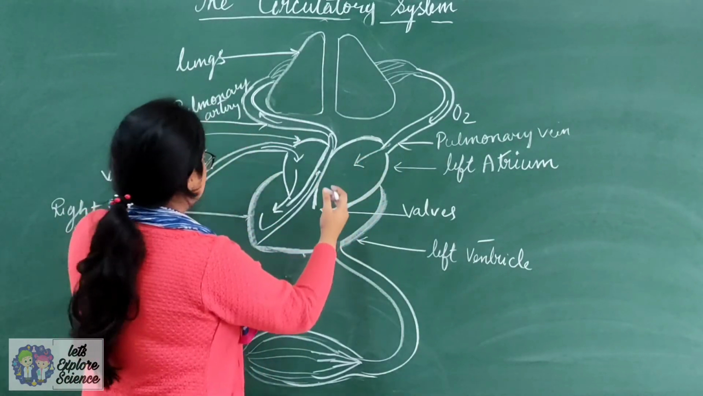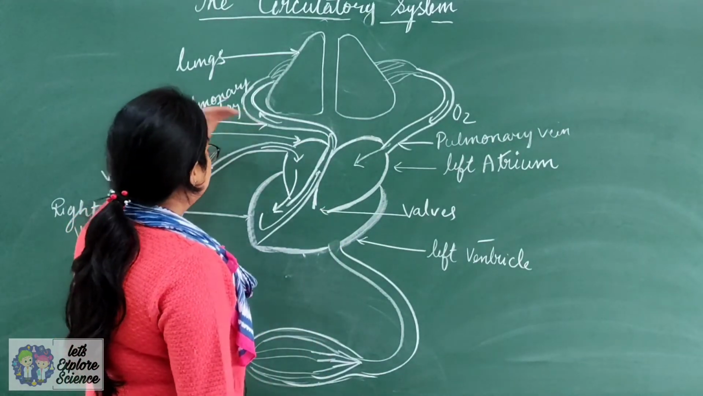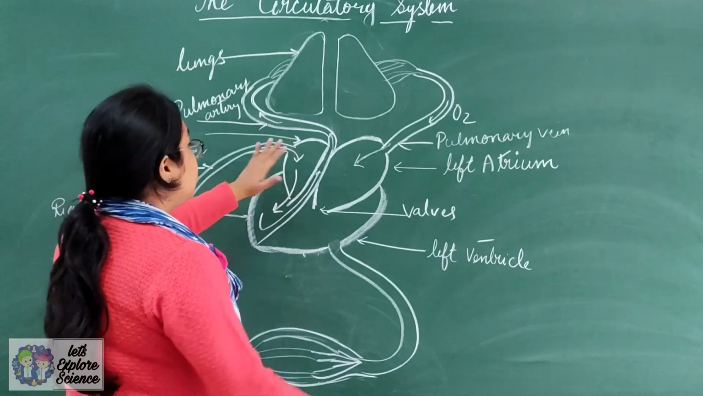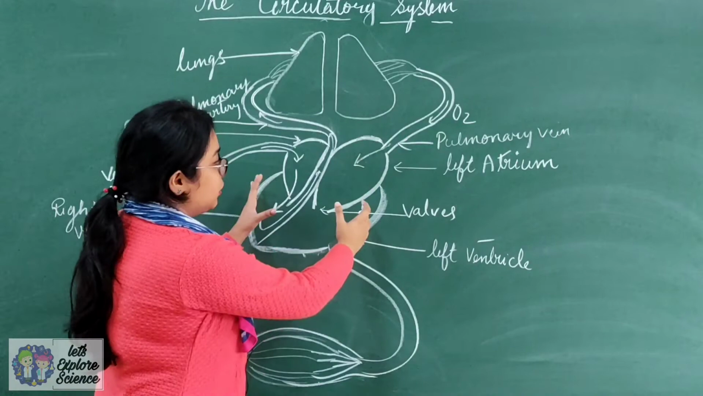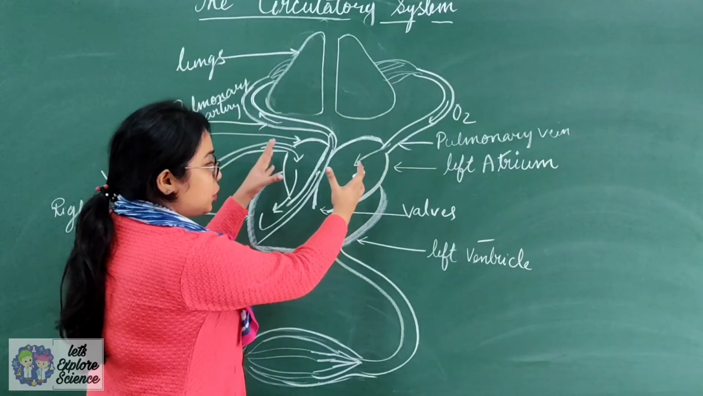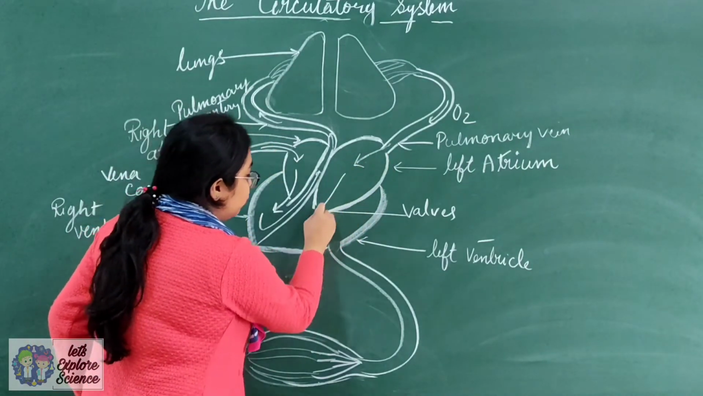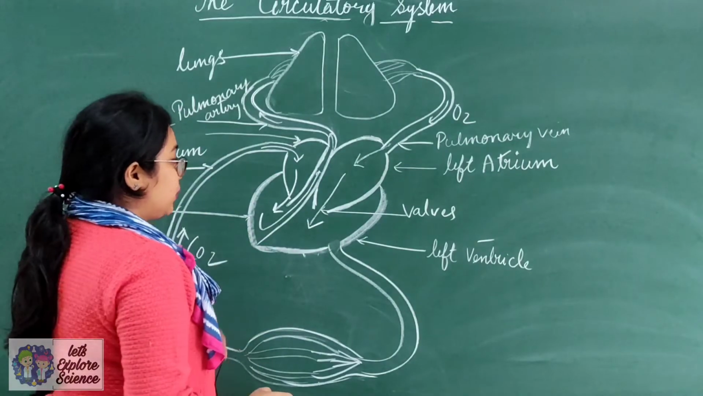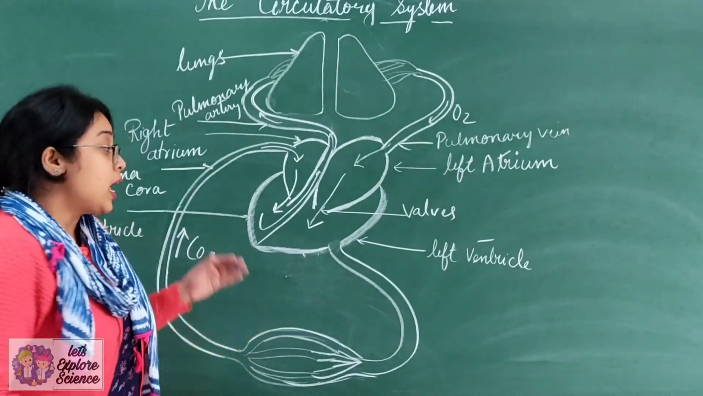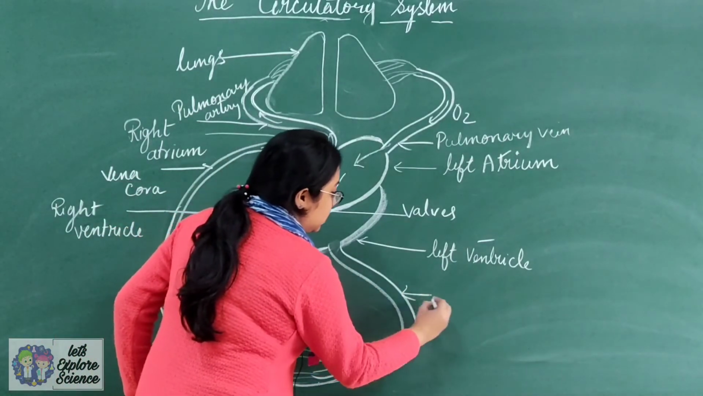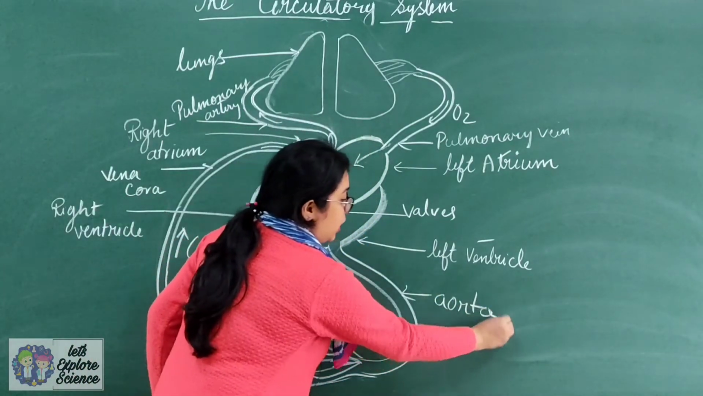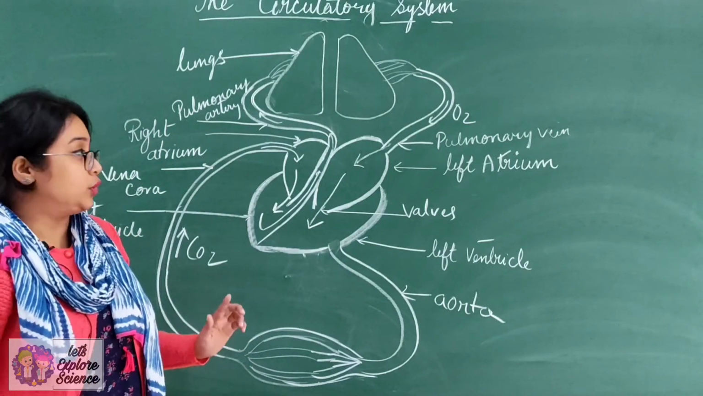Actually the process is like this: from the different parts of the body, through veins, the blood is coming to the right atrium, and from the lungs it is coming to the left atrium. Now when both atria are filled up completely, there will be an atrial contraction, then the blood will flow to the ventricles, and when the ventricles are filled, there will be a ventricular contraction, and through this main artery, called the aorta, it will go to different parts of the body.